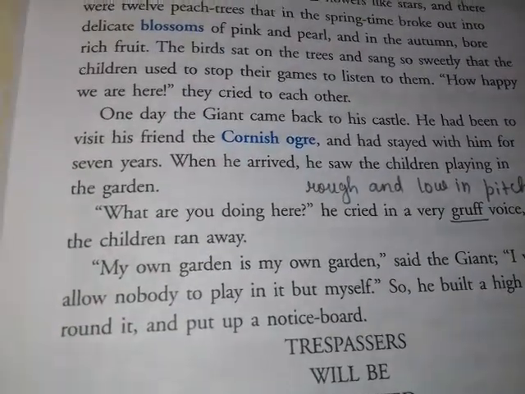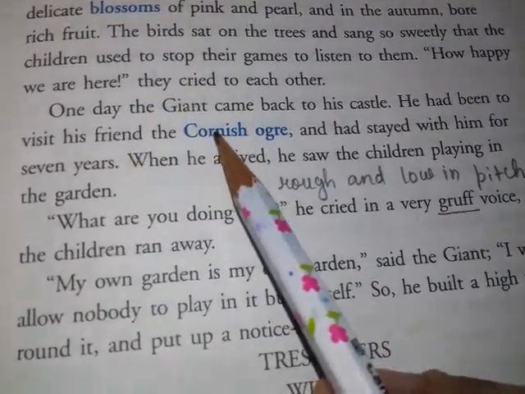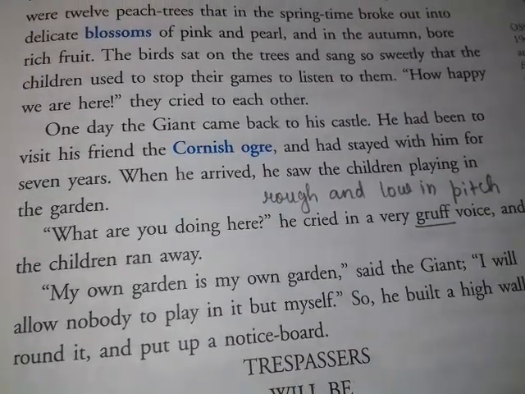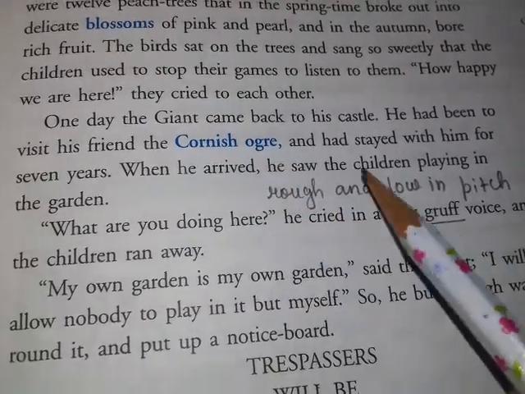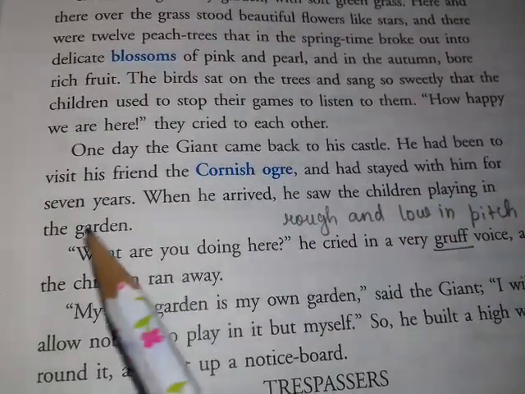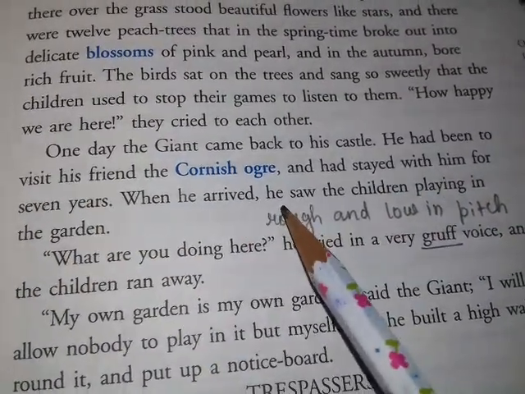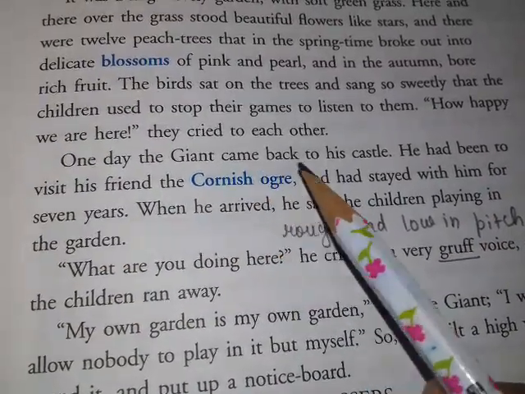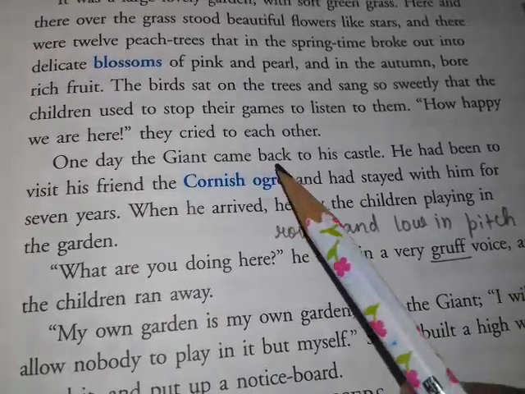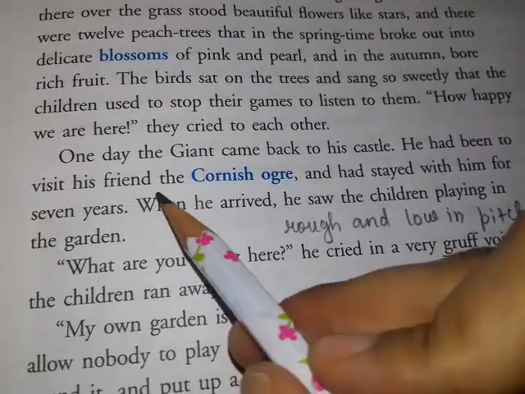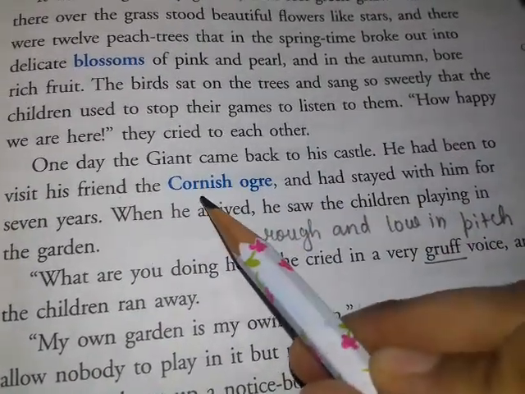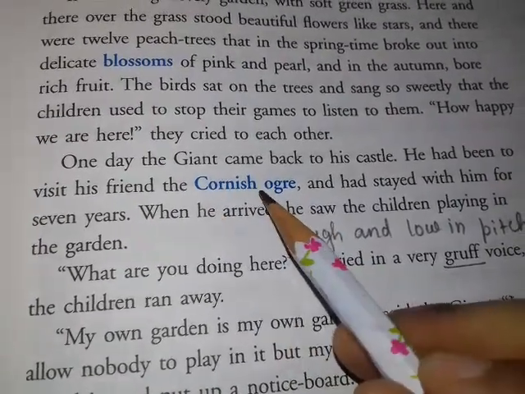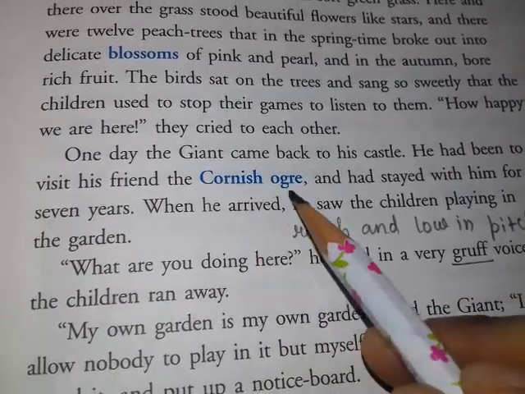Let us come to the next paragraph. One day the giant came back to his castle. He had been to visit his friend the Cornish ogre and had stayed with him for 7 years. When he arrived, he saw the children playing in the garden. So one day the giant came back to his castle. So where did he go for so long? For 7 years he went to his friend named Cornish ogre. Okay, so he had one friend whose name was Cornish ogre.